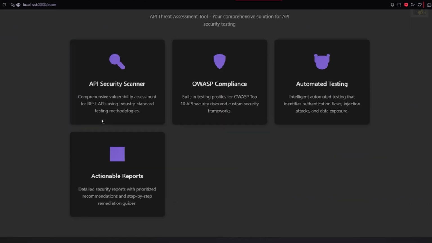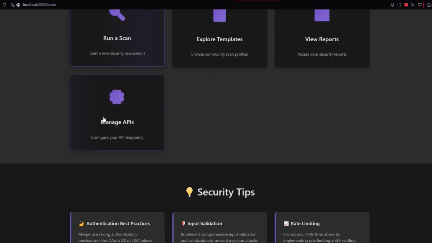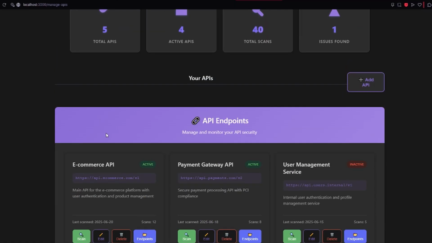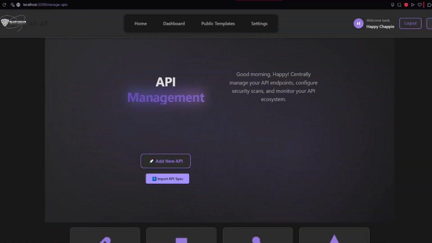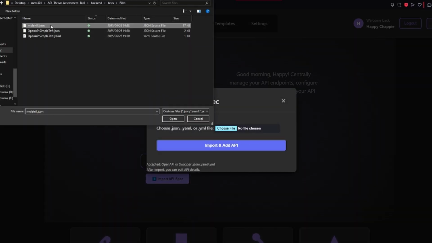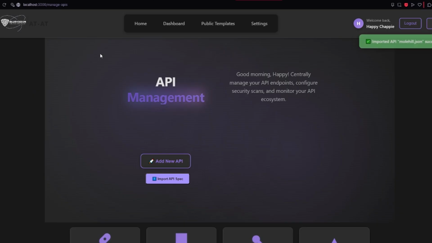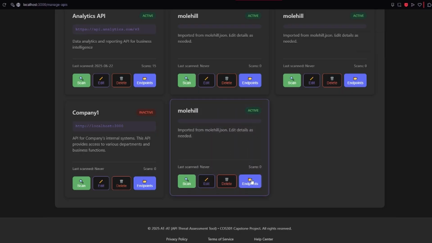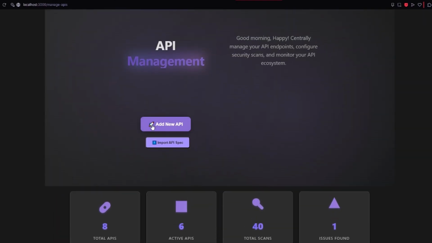On the home page, close to the bottom, we will find the Manage API section. As an API developer, I want to be able to view and manage all of my API endpoints in one place, so I can quickly identify and address security vulnerabilities across all my API versions. You can quickly upload a file using a quick upload, and just upload it as a JSON file, and it will automatically save to the bottom of your list of cards.